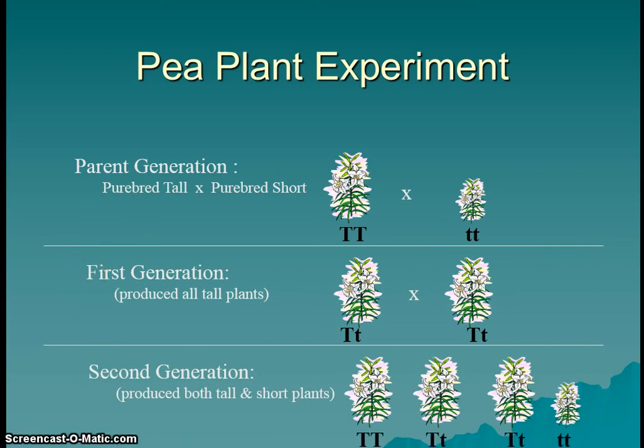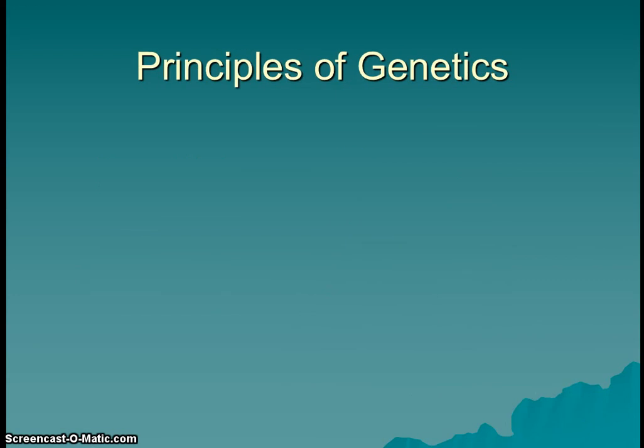Now, Mendel would have had to figure out which gene came from each parent, and we now use a process called Punnett square to figure out what each of these gene combinations would be. And again, we'll talk about that more in class.